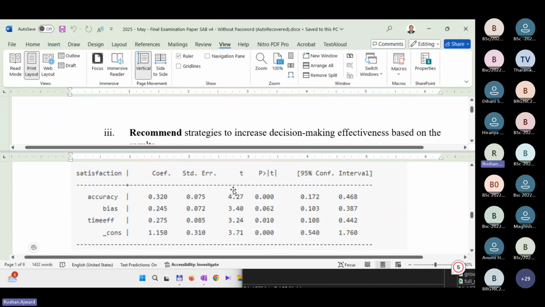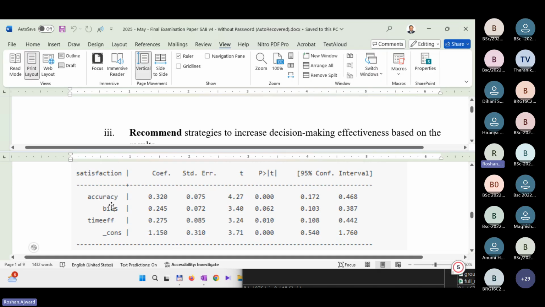You need to check whether the variables are significant, and you have to give recommendations only on significant variables. So I'm going to give a recommendation on accuracy. Yes. Why? The significance value is zero, it's even less than 0.05.